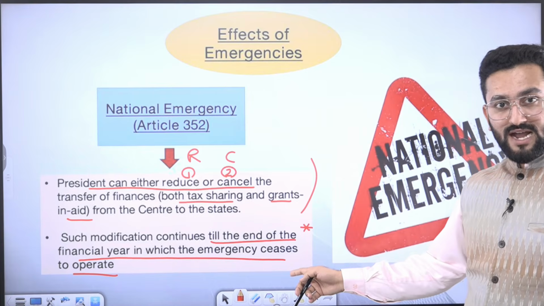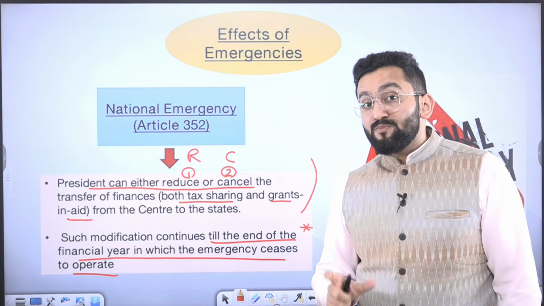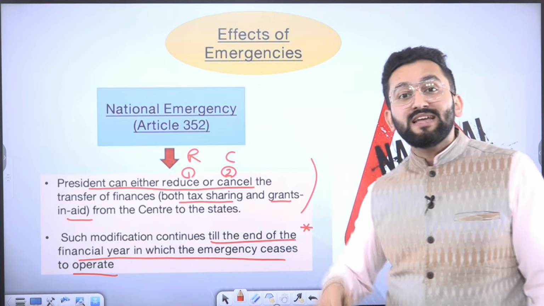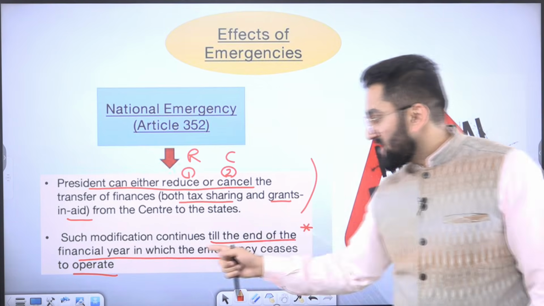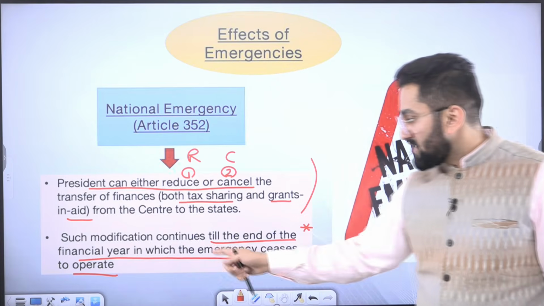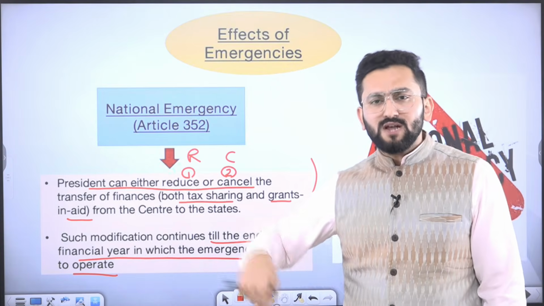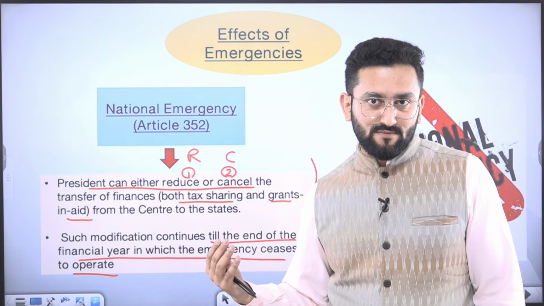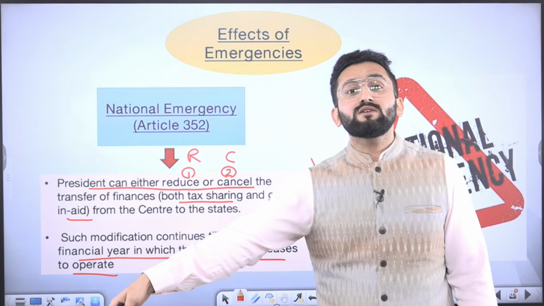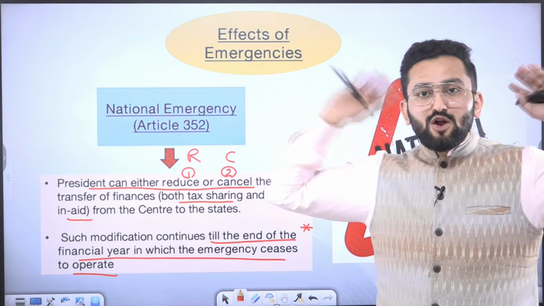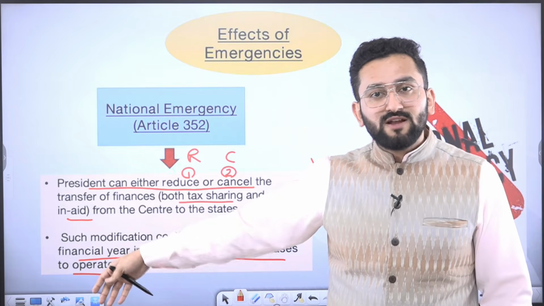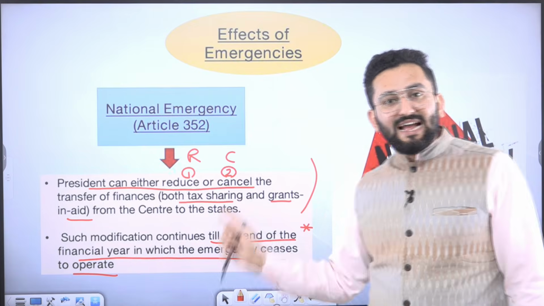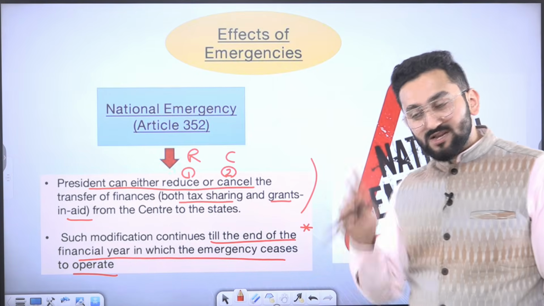In case of the financial aspect, this particular provision, that the President has cancelled or reduced, will remain in force till the end of that fiscal year. Such modification continues till the end of that financial year in which the emergency ceases to operate. So consider that emergency ceases to operate in, say, January 2022. But this financial year is going to continue till 31 March. So now states will not say, oh, now it has been shelved in January, so from February we want the dues of our tax proceeds. You cannot say that, because it is going to continue till the end of this financial year. I hope it is clear. That's why I've put a star point here.